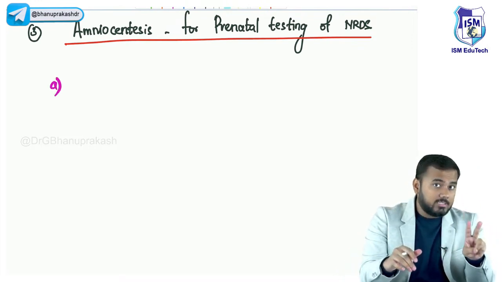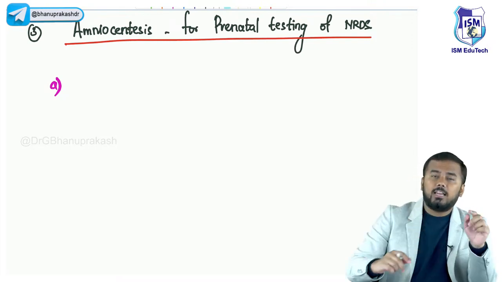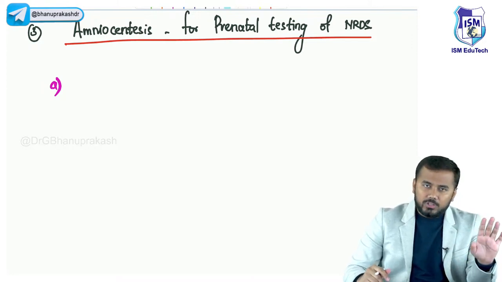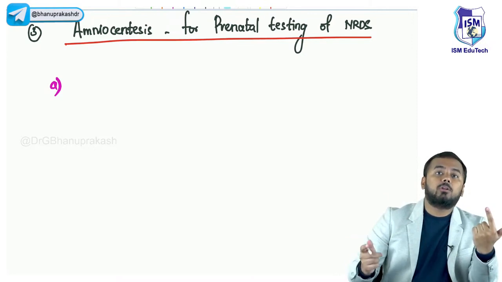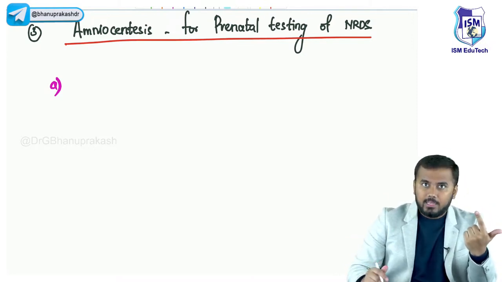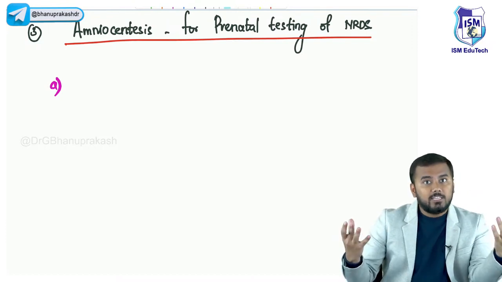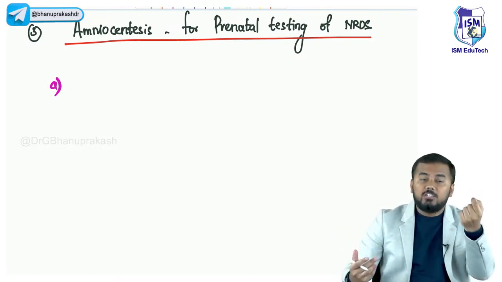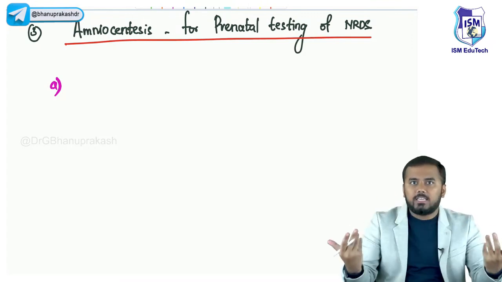I told you that phosphatidylcholine, you remember, the other name for phosphatidylcholine is lecithin, right? So within the surfactant, we have got lecithin, and within the surfactant, we have got another lipid called sphingomyelin, right? These are the two things. If these two are more, it means surfactant is more, it means lungs are mature. If these two are less, it means surfactant is less, surfactant is not formed, and lungs are immature.